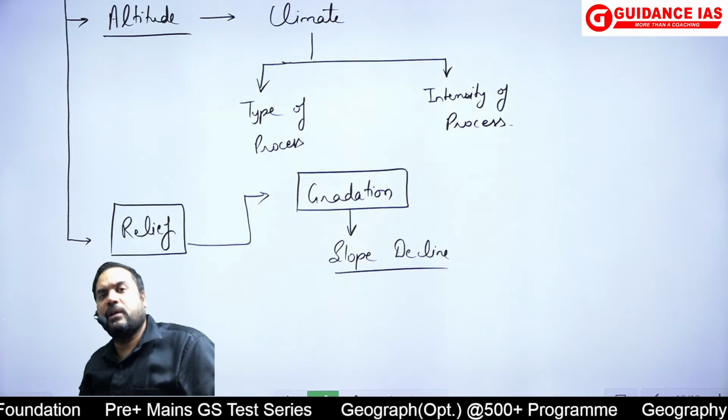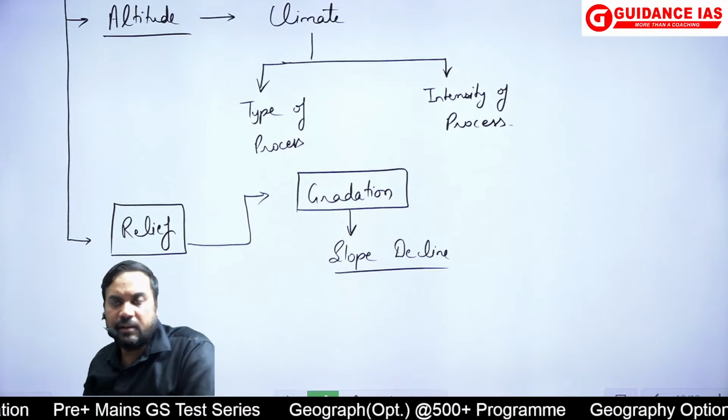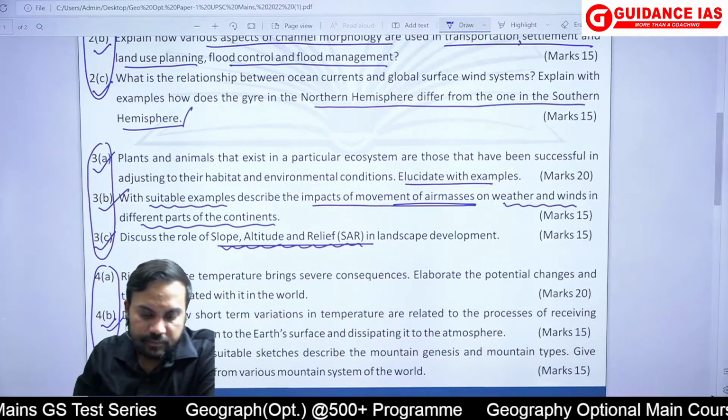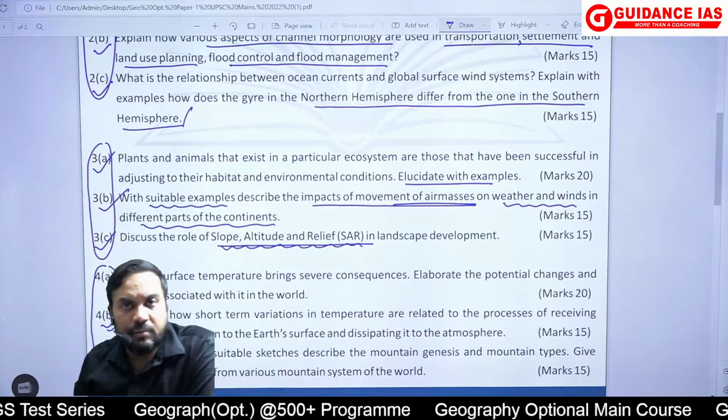So again you had to interrelate, and by interrelating here a very good answer could be written. So that is basically your question number 3C.